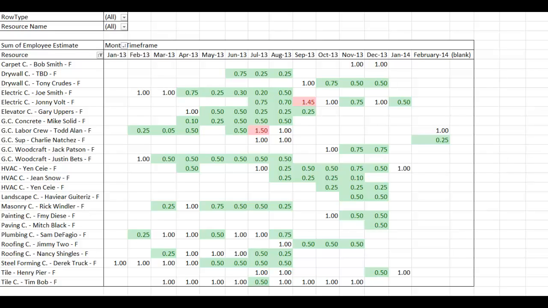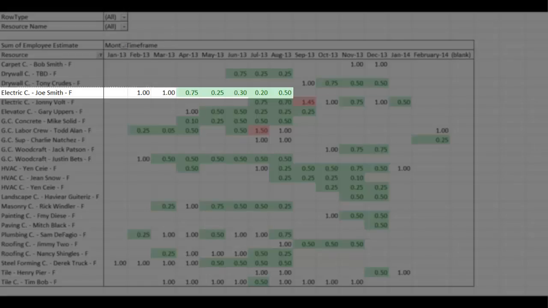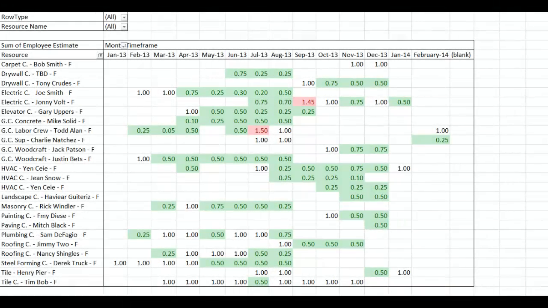There are two issues I need to address. The first is missing my deadline, and the second is solving the resource overallocation. First, I need to shift resources around so that work on the electrical project can be completed on time and not cause a delay. I see that my other electrician, Joe Smith, is underallocated starting in April. So I'll add him to the electrical project, even though his rates are higher, which is why he was underallocated. Doing this will allow me to finish the work at a slightly higher cost to meet my deadline and avoid a costly penalty. Let's input the data.